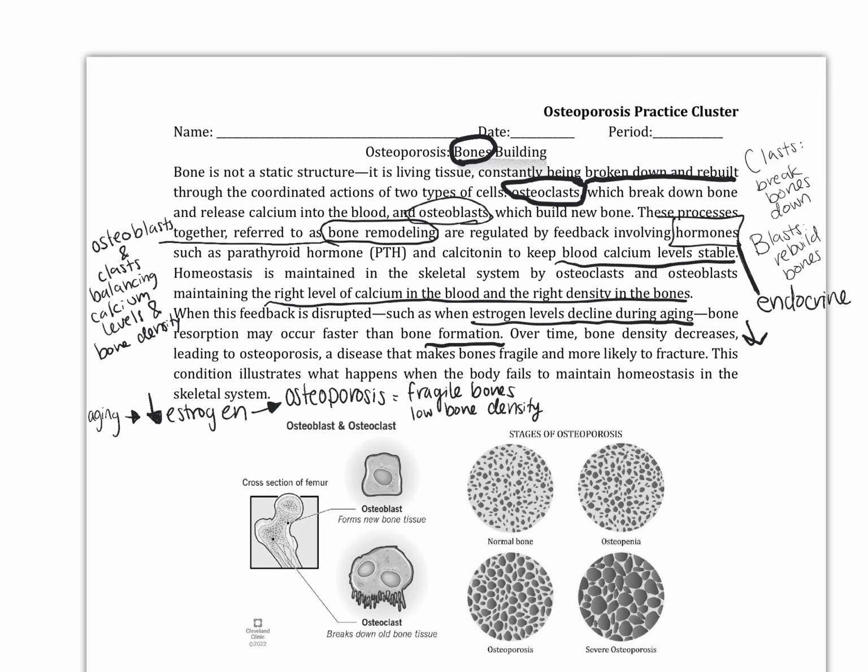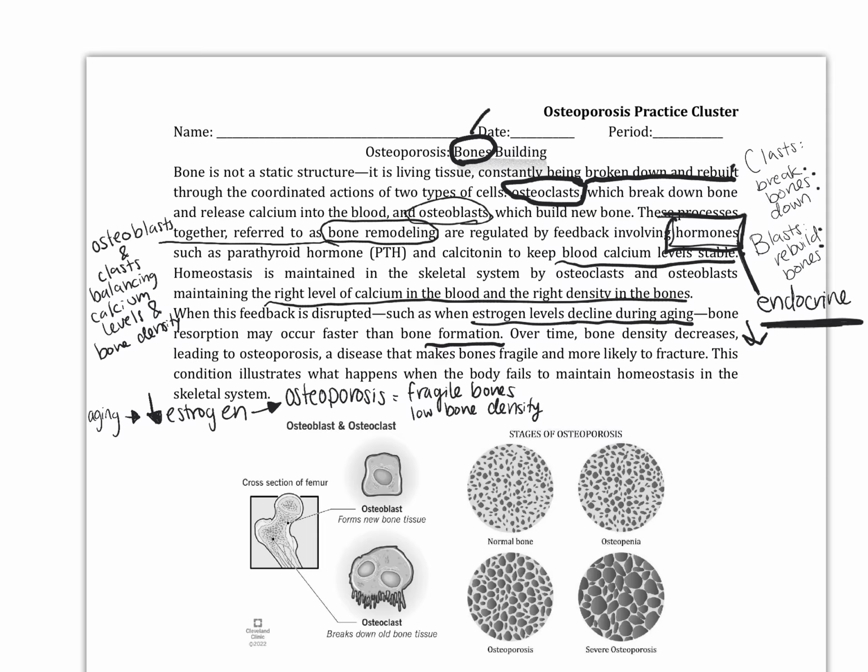Okay, so here I have my fully annotated paragraph. So I annotated that I differentiated between the clasts and the blasts. I left off the osteo part because they both start with the same part. I wanted to highlight that the difference is really that one letter. Osteoclasts break bones down. Osteoblasts rebuild bones. I also highlighted this word, hormones, and I told myself that means we're talking about the endocrine system.